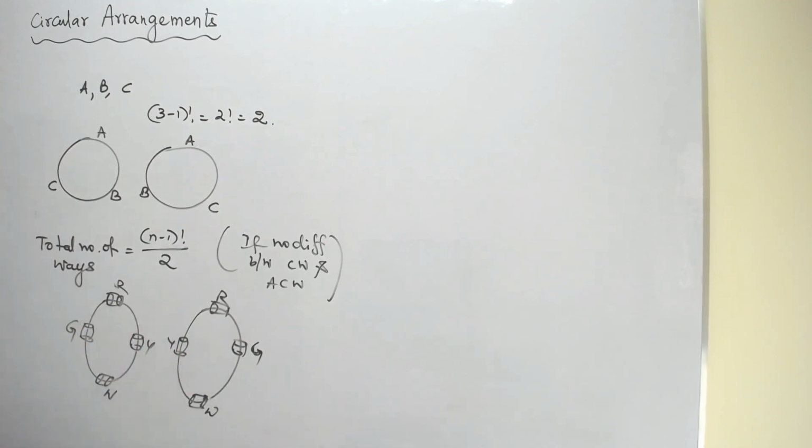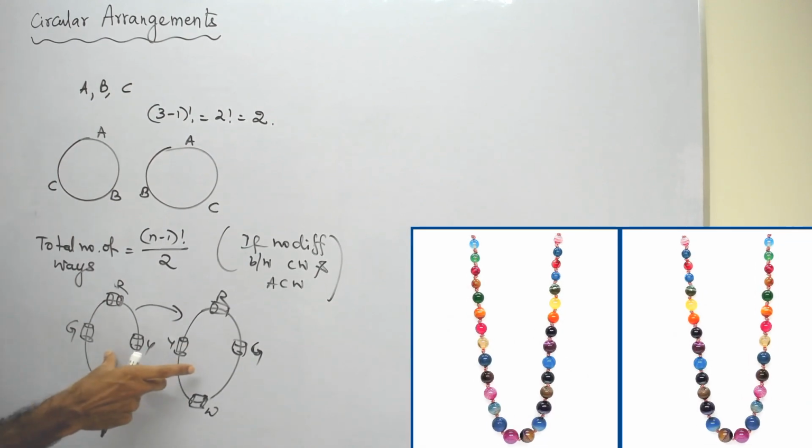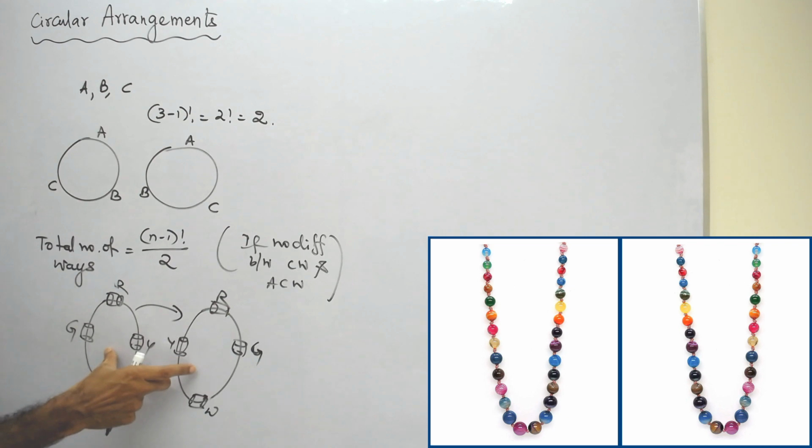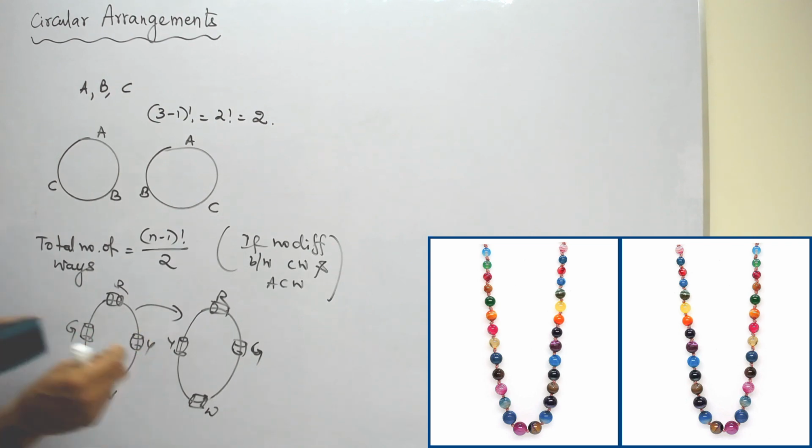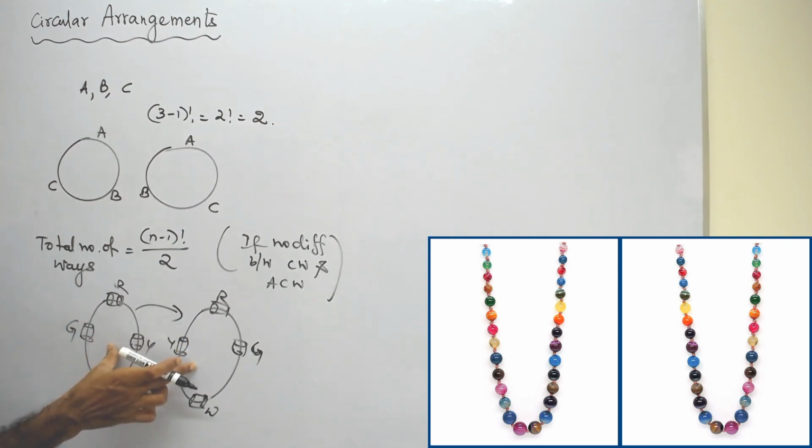So what does it exactly mean? Are they two different necklaces? No, please try to understand. It is the same necklace, only this also. The reason is, you can just take this, flip this, and you will get this. So if you have this necklace as well as this necklace, basically it means you have the same pattern necklace, 2 numbers. These two are one and the same, because you can just flip this and you will get this. So basically these two arrangements will be the same.